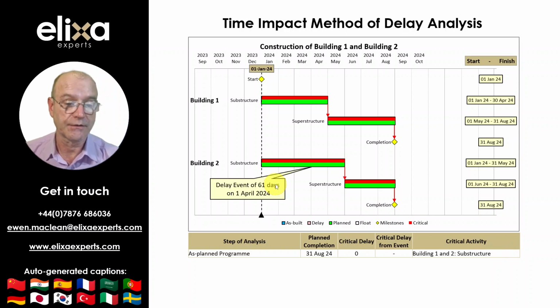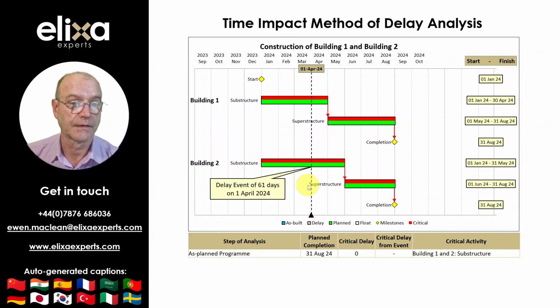Next, a delay event of 2 months or 61 days occurs on the 1st of April. So the first step is to update the program with progress at the 1st of April to assist in identifying what was critical at the time.